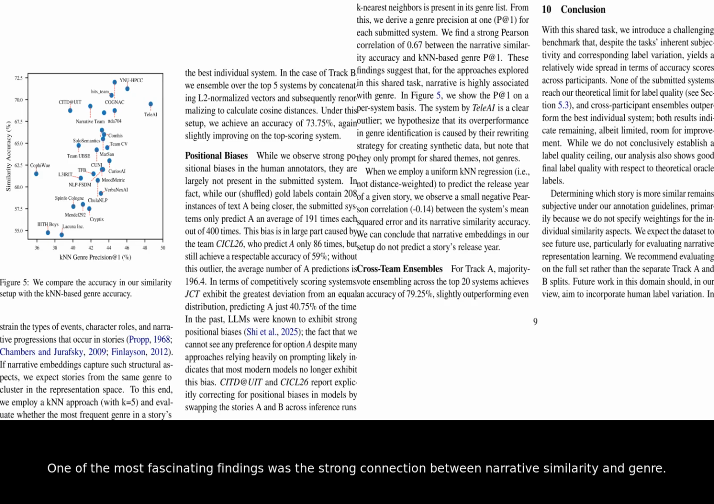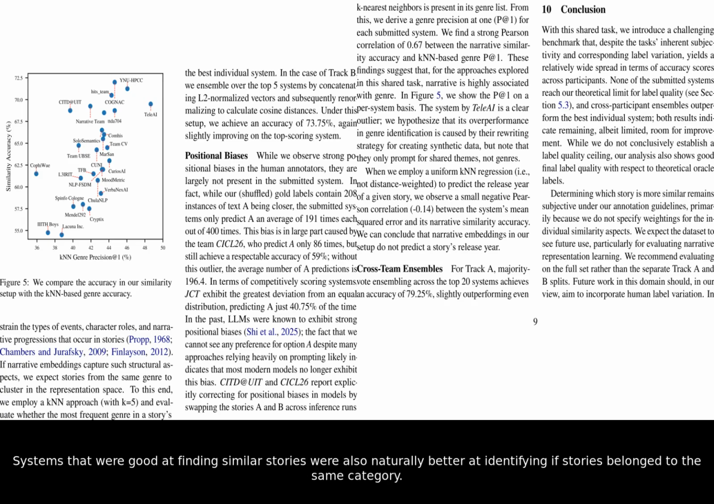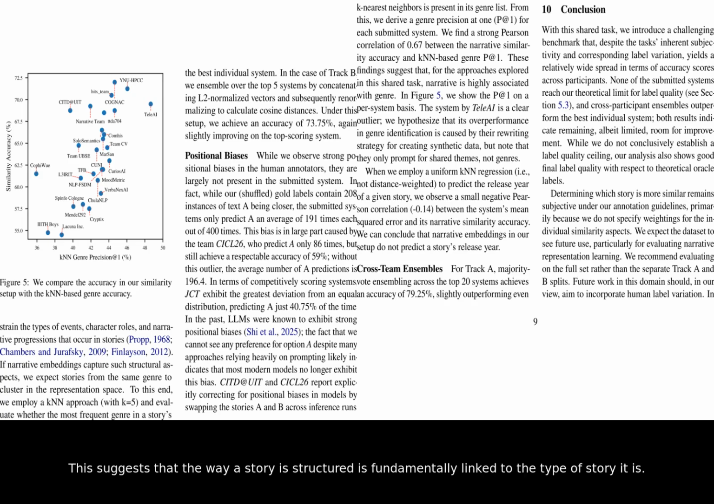One of the most fascinating findings was the strong connection between narrative similarity and genre. Systems that were good at finding similar stories were also naturally better at identifying if stories belonged to the same category. This suggests that the way a story is structured is fundamentally linked to the type of story it is.